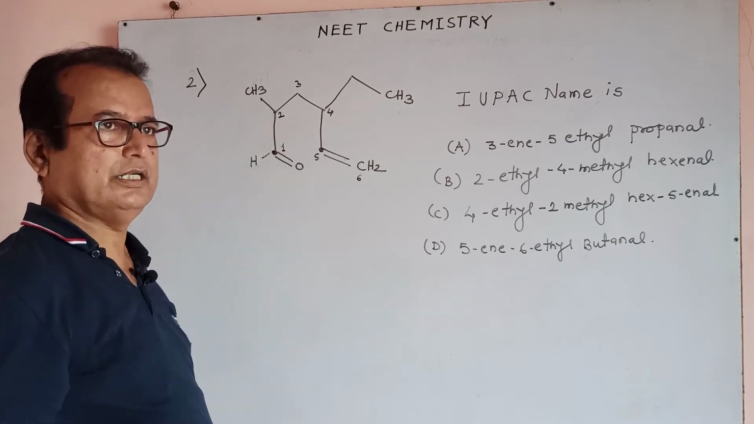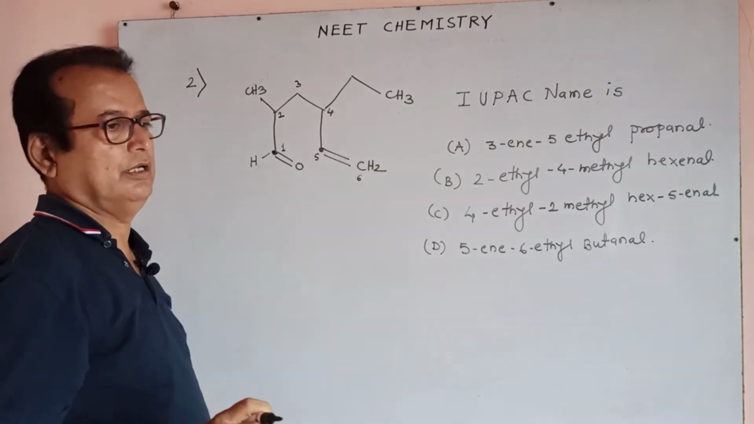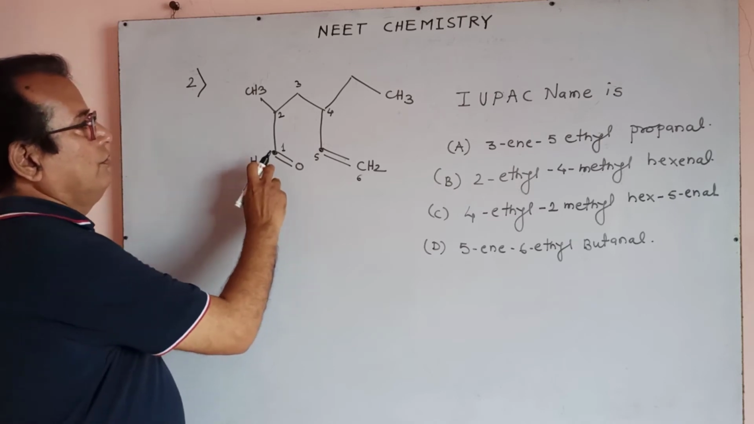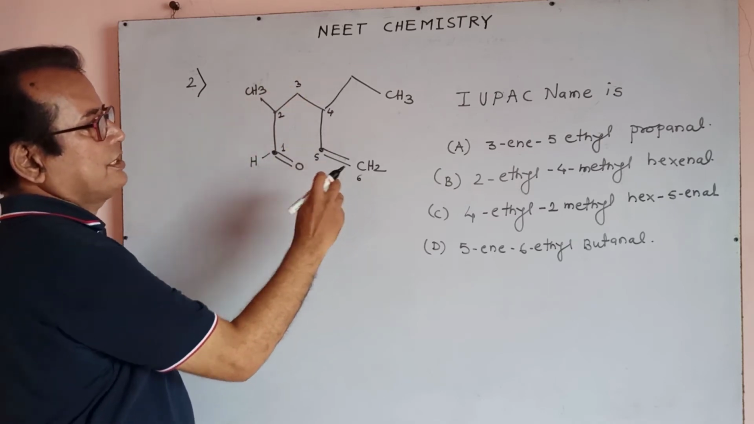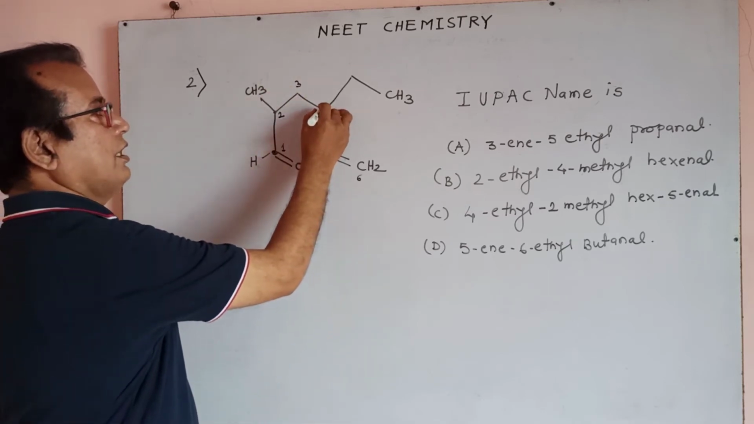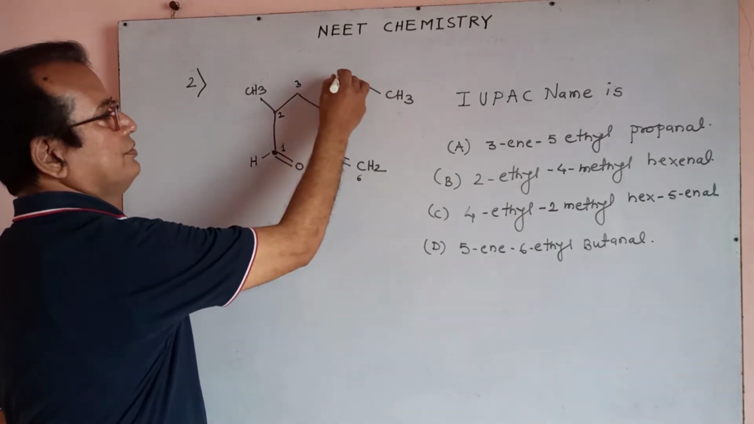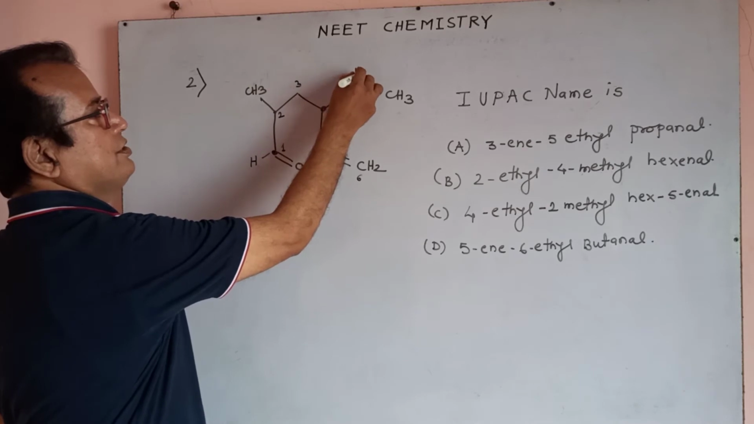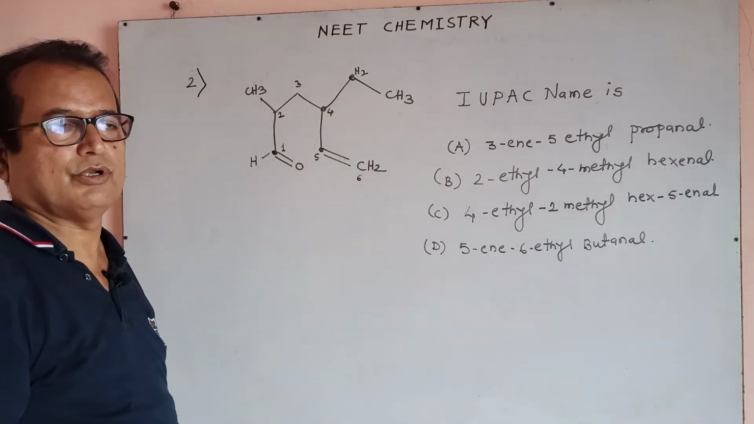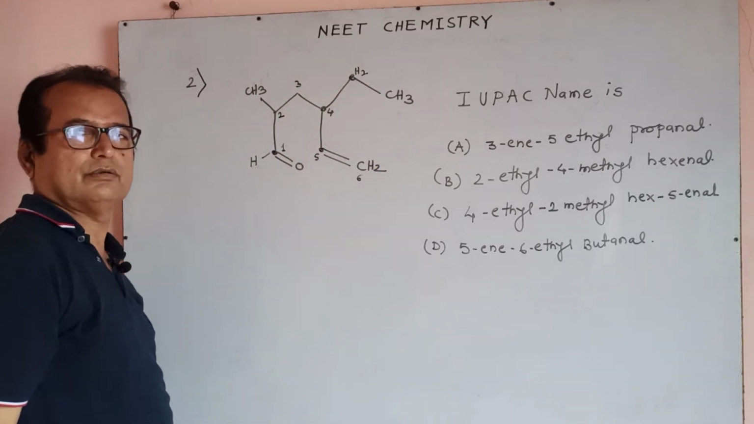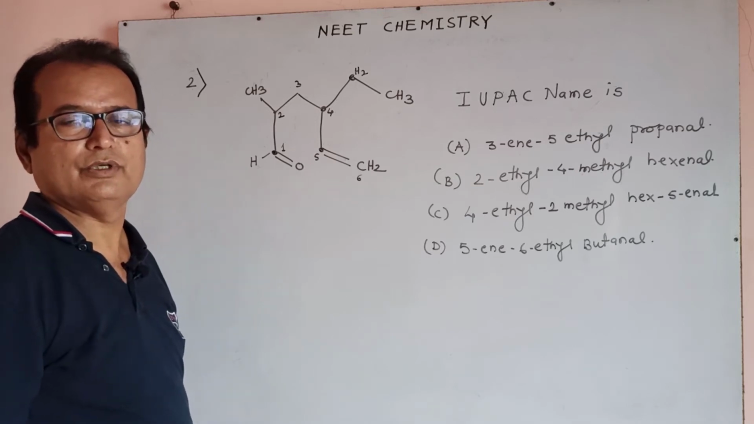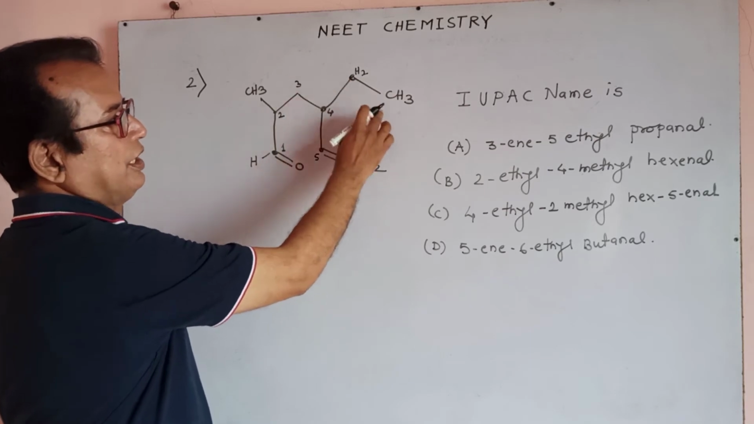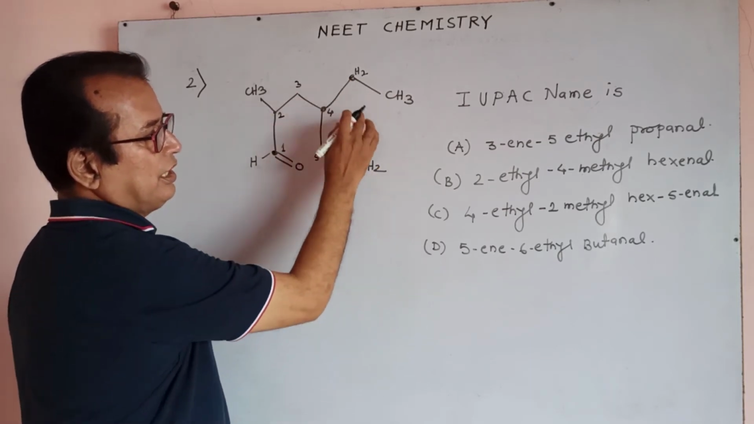Always the aldehyde carbon or ketone carbon is present at the lowest locant position: 1, 2, 3, 4, 5, 6, and at the 4th carbon there is a branch of CH3CH2. This is a carbon, and carbon means it is CH2. A bond line formula cannot consist of any hydrogen, so it is ethyl, 4-ethyl.